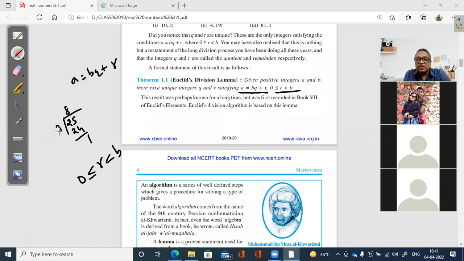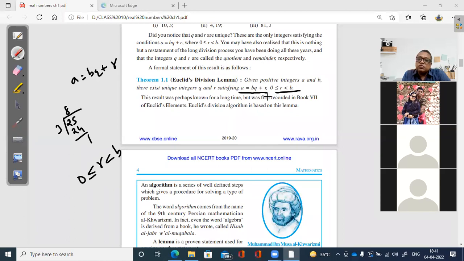3 से कम होगा. Can the remainder be 3? No, it can be 2. Last is 2. It can be 0, 1 or 2. ठीक है, so हमेशा ये याद रख लेना कि जो रिमाइंडर होता है वो डिवाइजर से कम होगा. It cannot be equal to the divisor. So this is the meaning of this r greater than equal to 0 less than b.